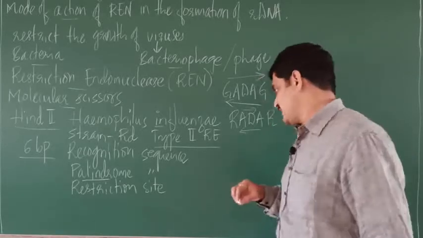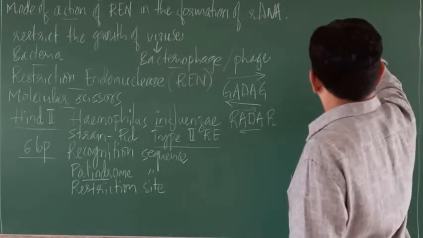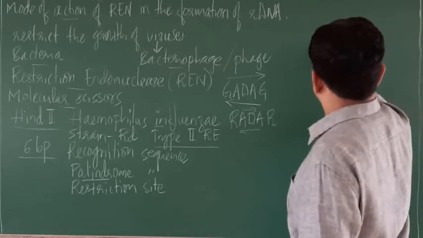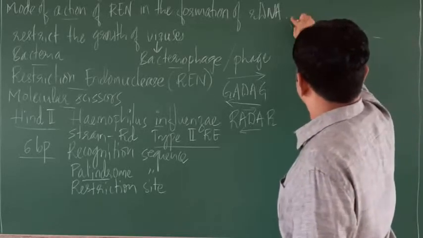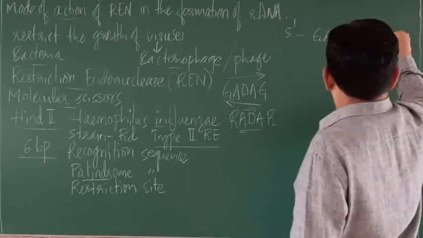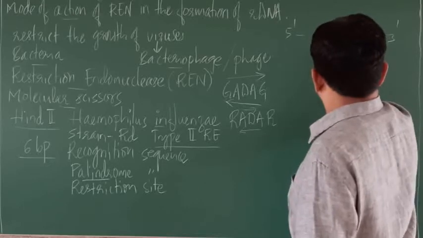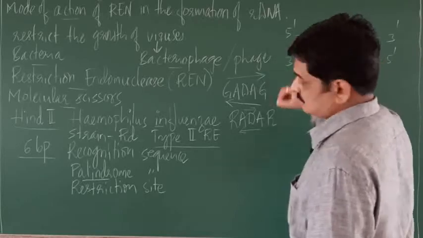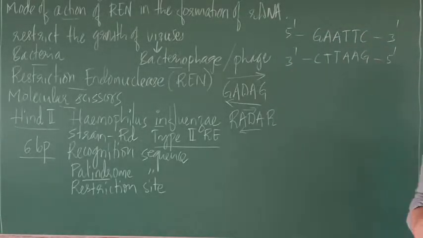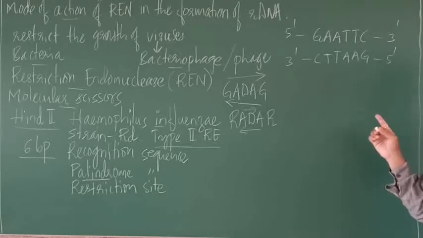So I will give you one example of a palindrome sequence. So this is a palindrome sequence, right? So this is one example of a palindrome sequence.